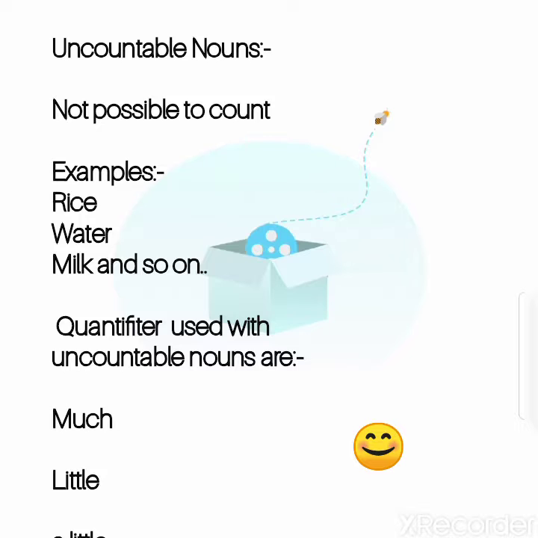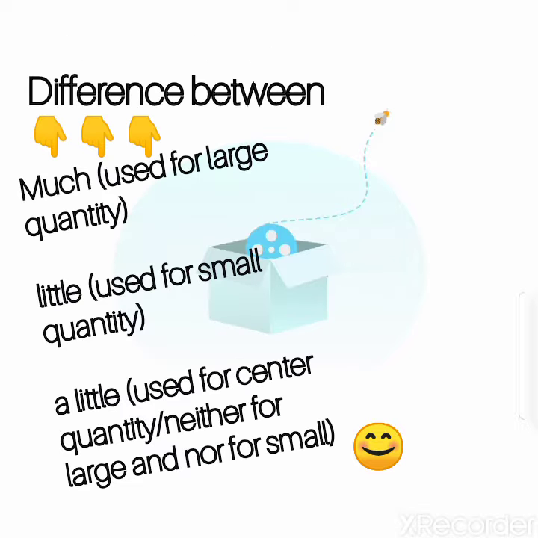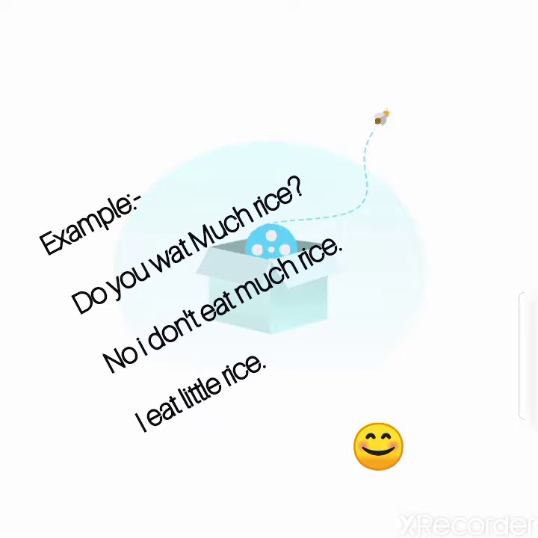Much is used for a large quantity, but for uncountable nouns. Little is small, alright? Little is small. While a little is used for a center quantity, neither too large nor too small, it's middle. Let me give you an example of this. Do you eat much rice? No, I eat little rice. So students, I hope it's clear to you.